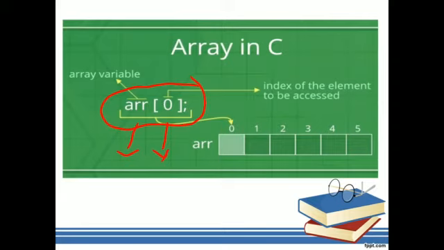So ARR[0] is the starting address of that particular array. Based on the index value, the array values are represented like this. Contiguous locations mean 0, 1, 2, 3. Based on the length of the array size, we will store multiple items.